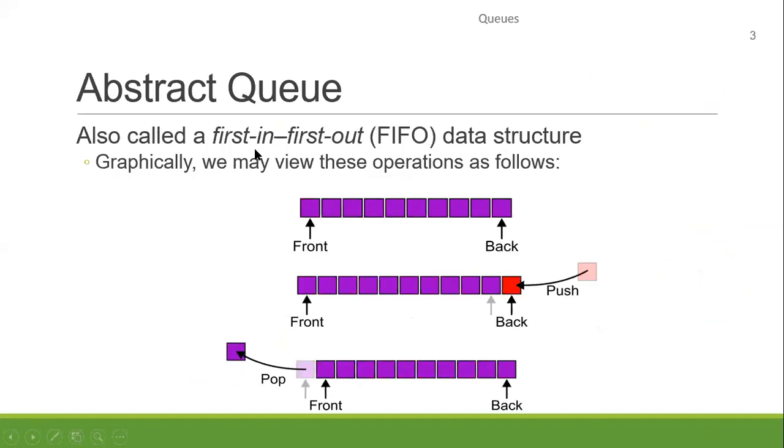Now, if we go for a visual representation, let's assume this is a line of people. We'll have a front and a back. Whenever a person leaves, he will leave from the front, and whenever a new person comes, he'll join at the back. Now, there is a name for these operations. Whenever you join, we call it push, and whenever you leave, we call it pop.